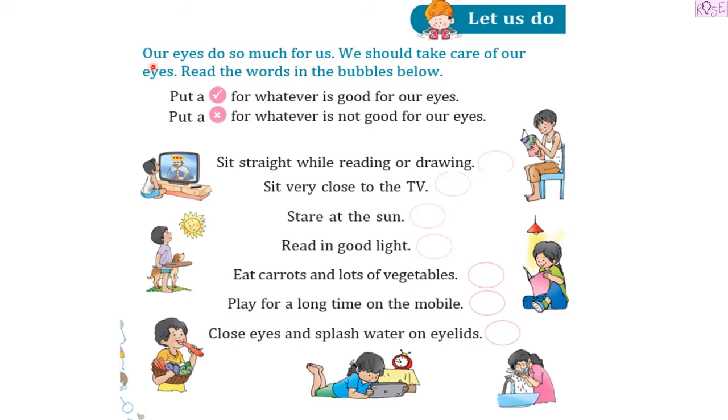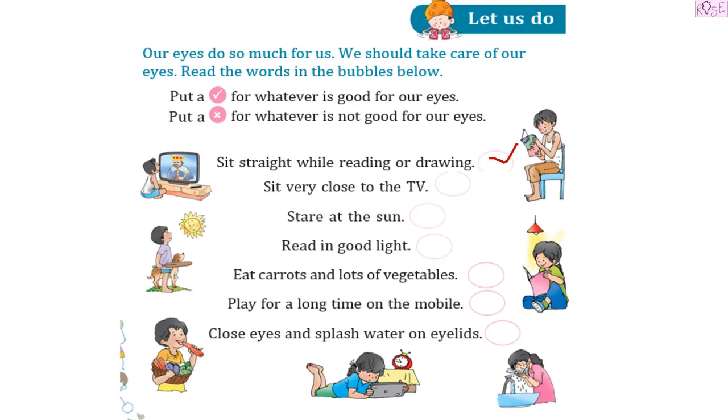Our eyes do so much for us. We should take care of our eyes. Read the words in the bubbles below. Put a tick for whatever is good for your eyes and put a cross for whatever is not good for your eyes. The first thing is, sit straight while reading or drawing. That is correct. We should do that. Then we have, sit very close to the TV.